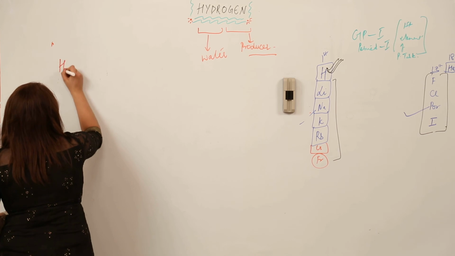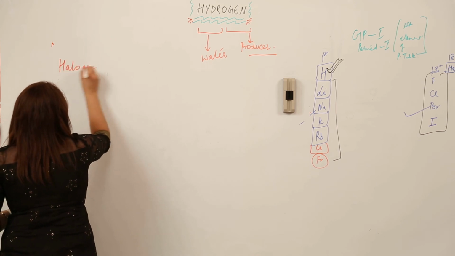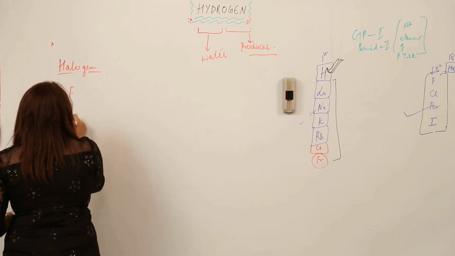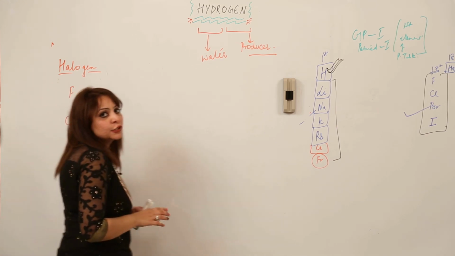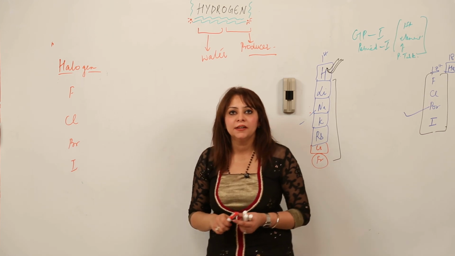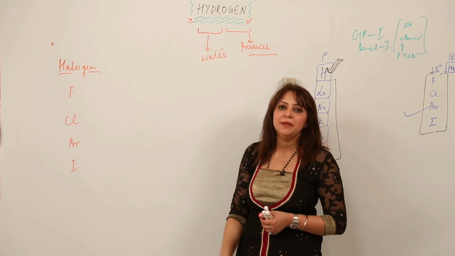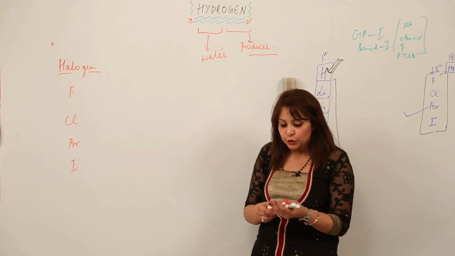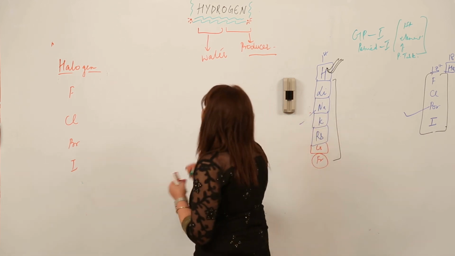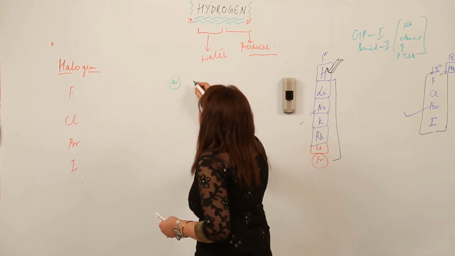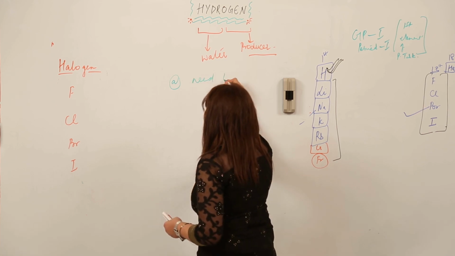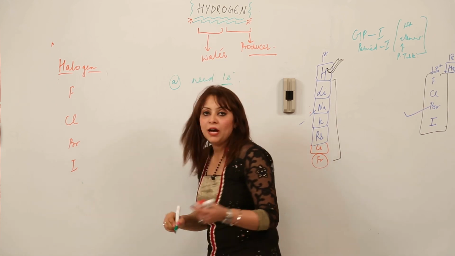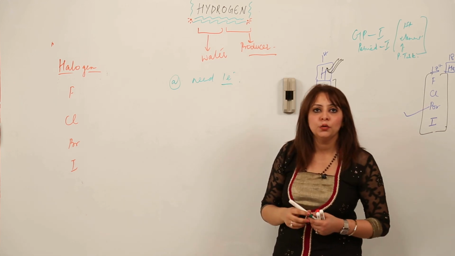So group 17 is the halogen group, and the elements we have are fluorine, chlorine, bromine and iodine, right? So we'll be discussing what kind of similarities it possesses with the halogens. So the first similarity is that to attain its stability, it also needs one electron, right? So how I am showing it, just look at the board carefully.